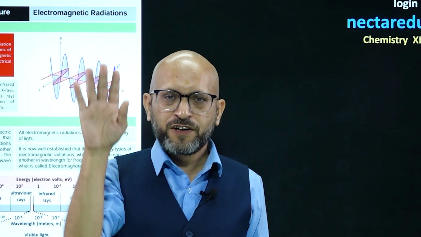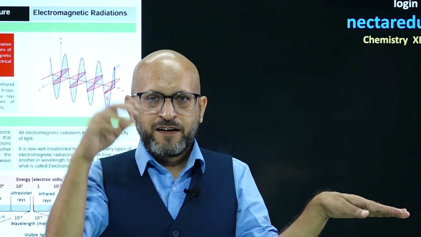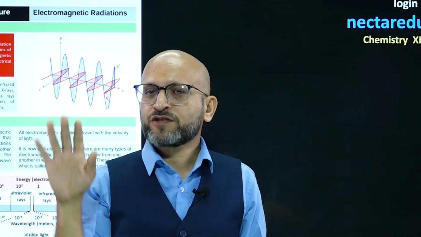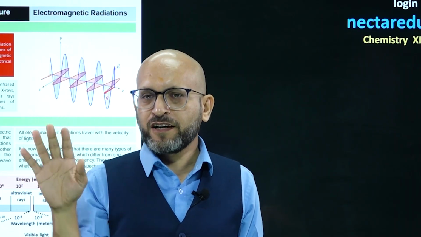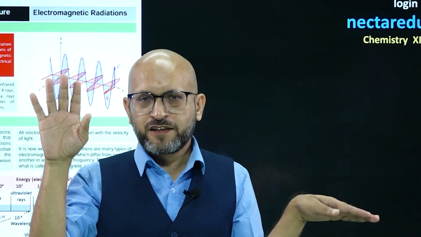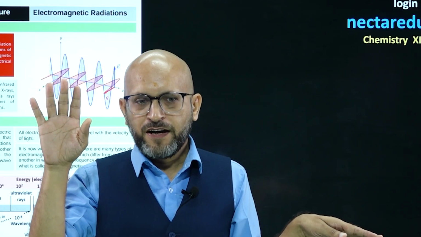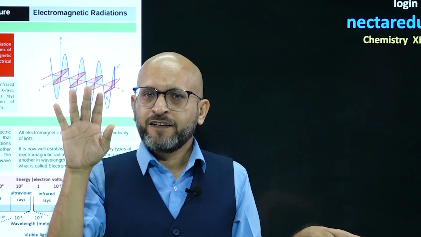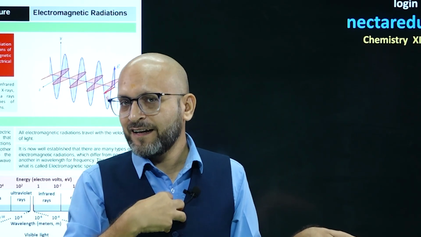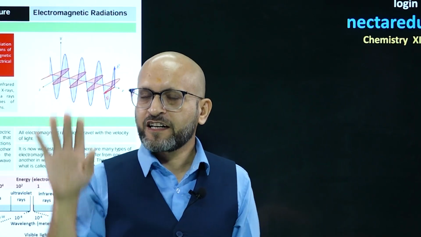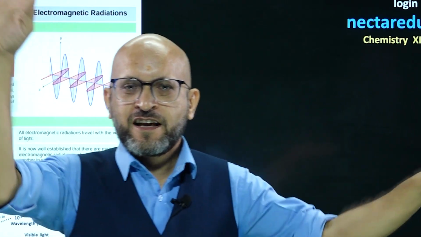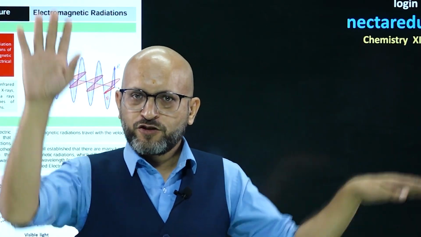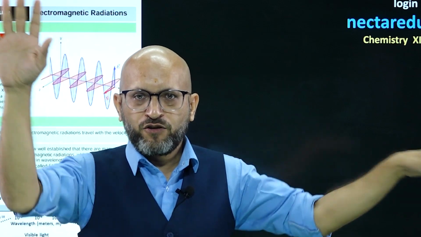I have an electric field component, I have a magnetic field component, and my movement is the movement of an electromagnetic wave. So my oscillations are like this. This is the electric field component oscillating, and this is the magnetic field oscillating, right? So an electromagnetic wave is moving like I move. The electric field component is oscillating like this. The magnetic field is oscillating perpendicular to this. So both components are perpendicular to each other.